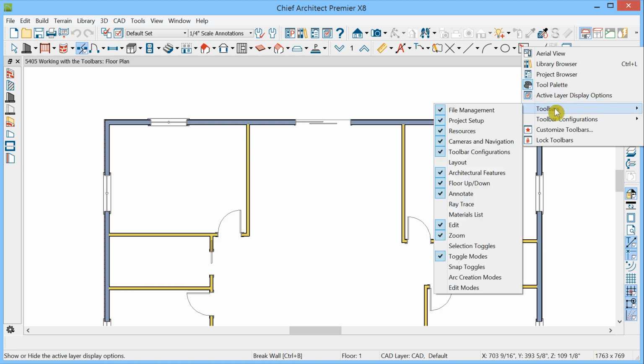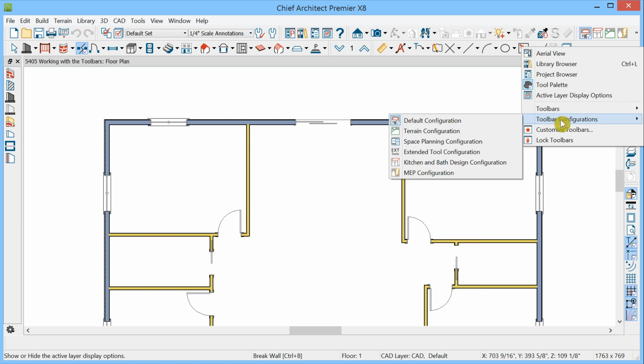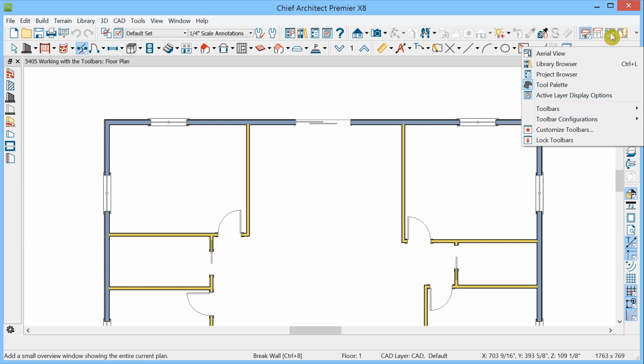And notice also we have access to toolbars here. Every single toolbar can be displayed or not. We have access to the toolbar configurations, and we can switch between them here just as we can up here. We can also customize toolbars, which we'll talk about in another video. And we can lock the toolbars so they can't be unintentionally altered, or we can unlock them.